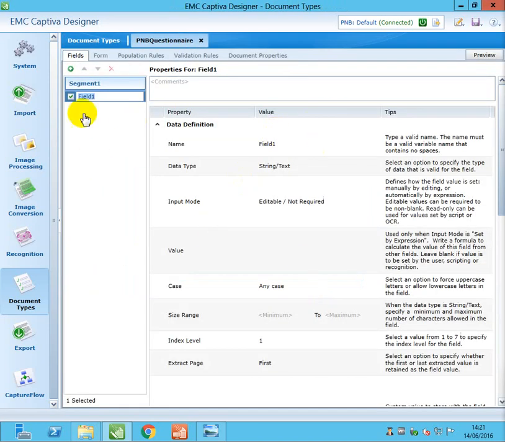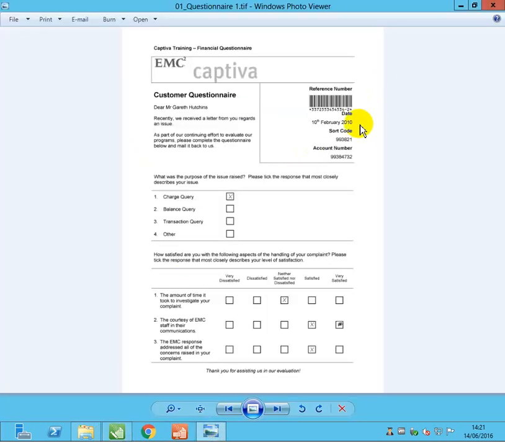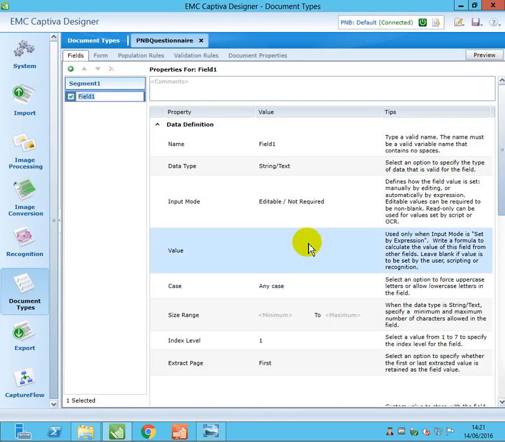Now by default it will create one field. I'm going to change the field name to a different one. If you see our sample image, we are going to capture the document date, sort code and account number. All this we are going to capture from this. So I'm going to make this one the document date.